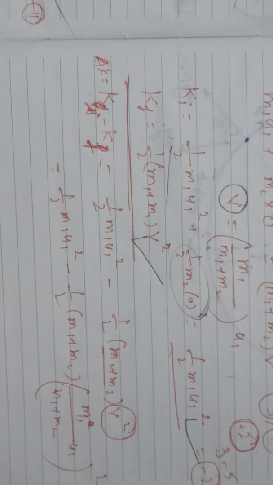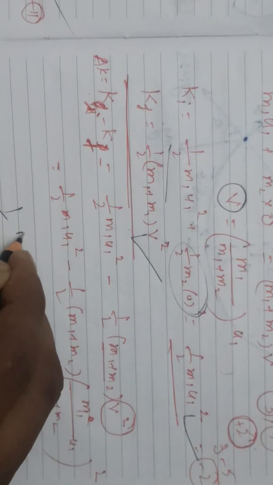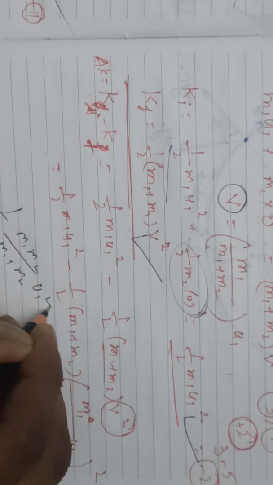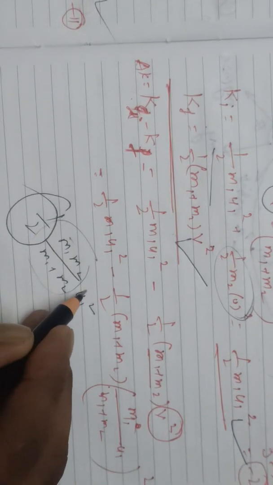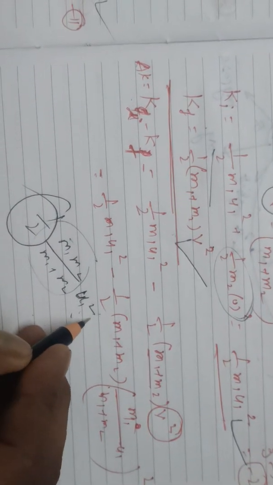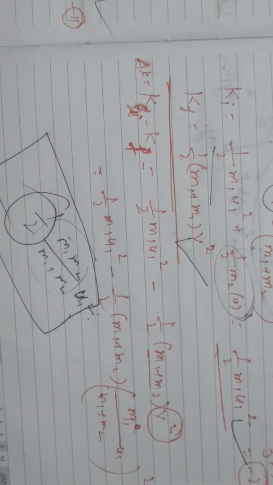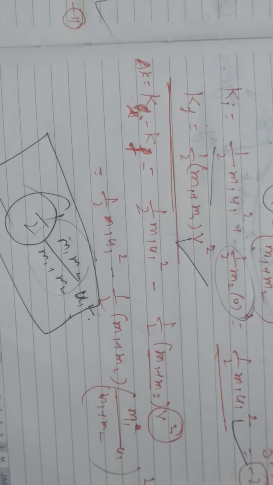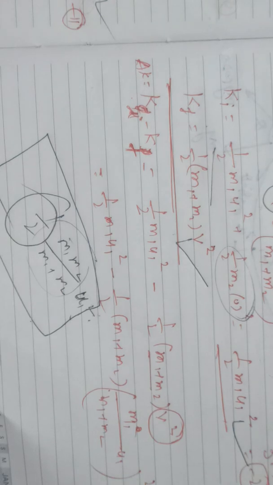After doing all this, what we get is half M1 M2 by M1 plus M2 into U1 square. This is a positive term. Masses can never be negative, and U1 may be positive or negative, but its square will always be positive. So this is completely a positive term, and we can say that yes, there is a loss in kinetic energy in this collision, because the initial kinetic energy minus the final kinetic energy is a positive term.